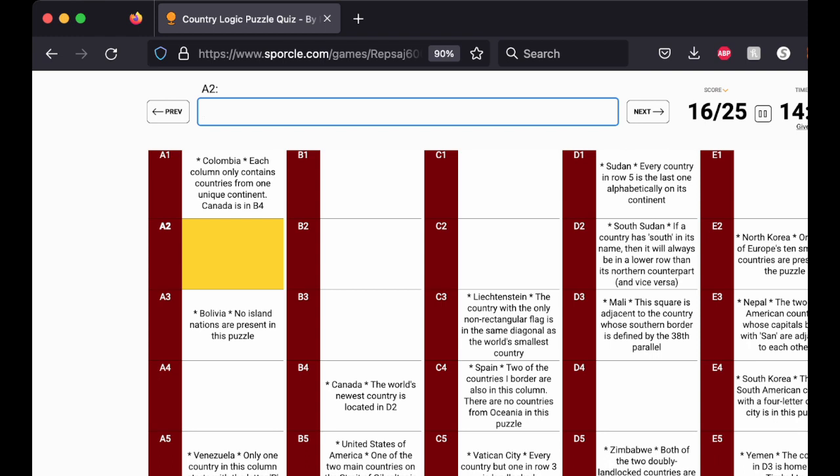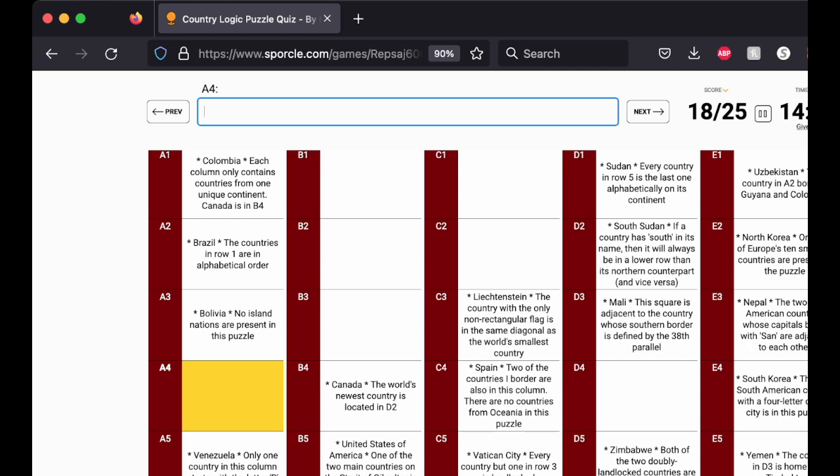Both of the two doubly landlocked countries are in this puzzle. Well, the only cell left for Asia is E1, so that would be Uzbekistan. Okay. The country in A2 borders Guyana and Colombia. So Venezuela does that. However, Venezuela is already in A5. That means by process of elimination, A2 would be Brazil. The countries in row 1 are in alphabetical order. Okay.